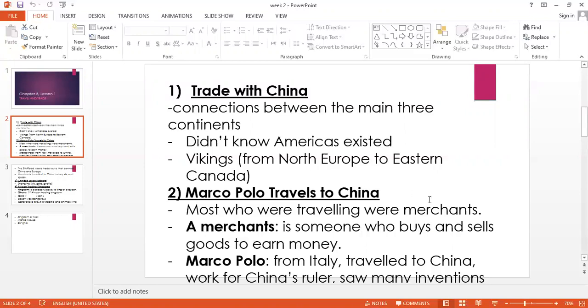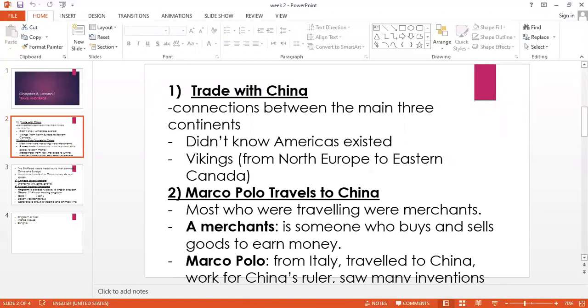Okay, he was a merchant. What is the meaning of merchant? It means someone who buys and sells goods to earn money. And Marco Polo was from Italy, and he traveled to China, and he worked for China's ruler.